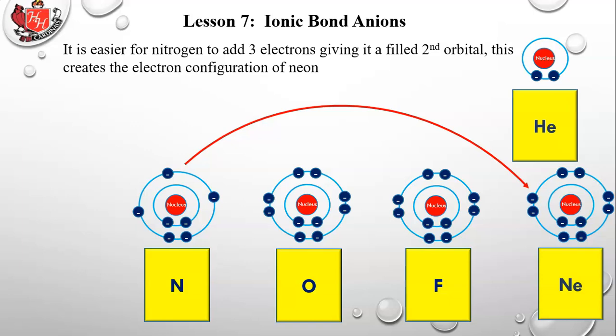We're moving further to the right in the second row. That means the electronegativities of the elements are getting higher and higher. So nitrogen gains 3 electrons, giving it a 3- charge. Again, electrons are negative, so if you add 3 negatives, that's a 3- charge, and now it has the electron configuration of neon.